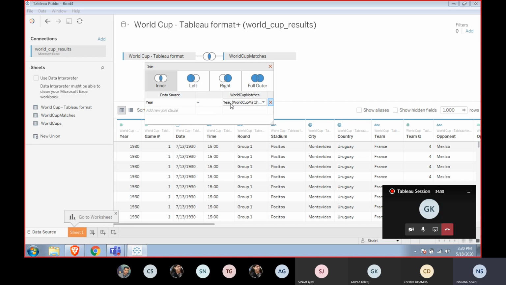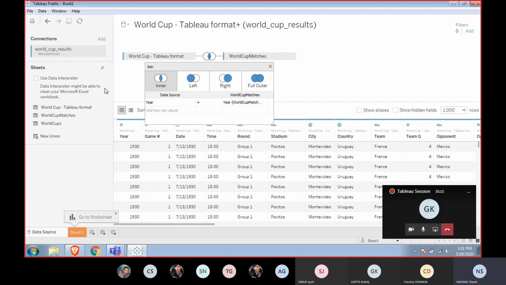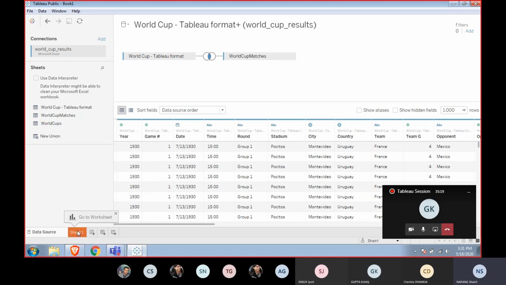It is joined through year right now, and it is an inner join; you can also do a left join. You can change the joins as you want and increase the number of joins that you can have. So let's look at this first. I'm not going to add any more. So we go to the sheet.